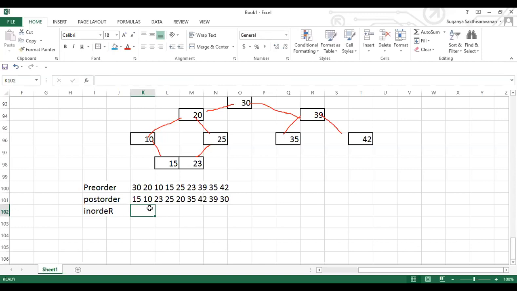Next is in order. In order is left, root, right. Okay, left, root, right. So here for in order we'll get 10, 15, 20, 23, 25, 30, okay, 35, then 39, then 42. So this is all about the in order. If people have completed, you can check with the answer. I'll check for the majority of your people, and others who have completed can check with these answers.